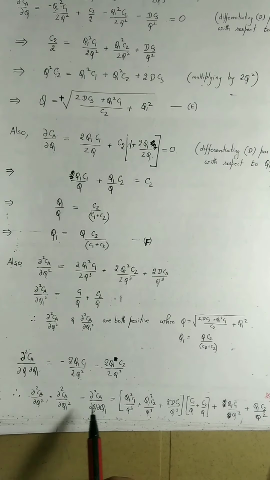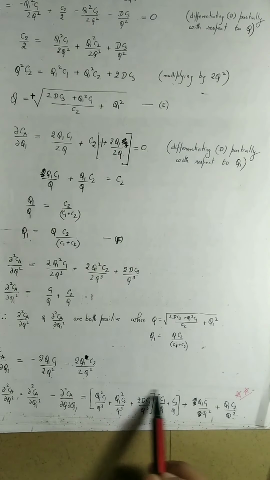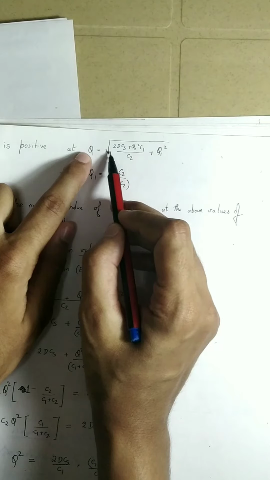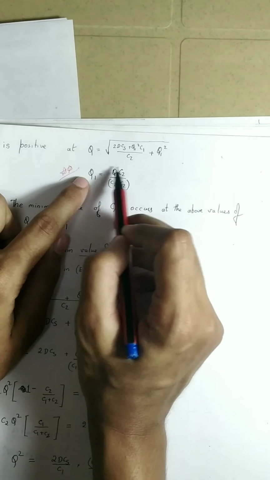And we evaluate this particular quantity for the value of q equal to this and q1 equal to this.